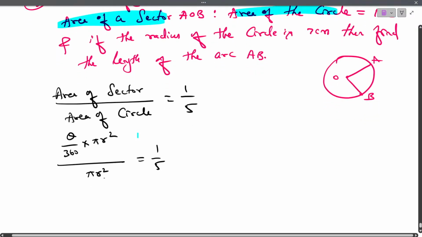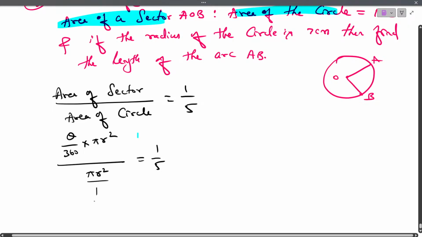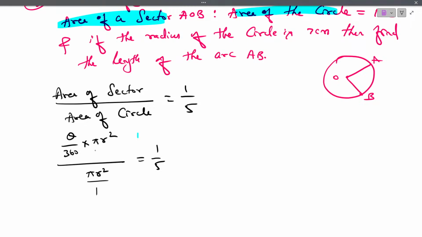Yeah. Here nothing is there in the denominator. Isn't it? Is anything there in the denominator here? No. So we can write pi r square by 1. Pi r square by 1. Please be careful with this step. Area of sector, theta by 360 into pi r square, by area of circle.